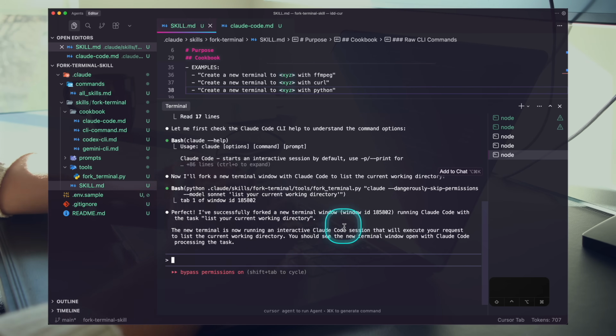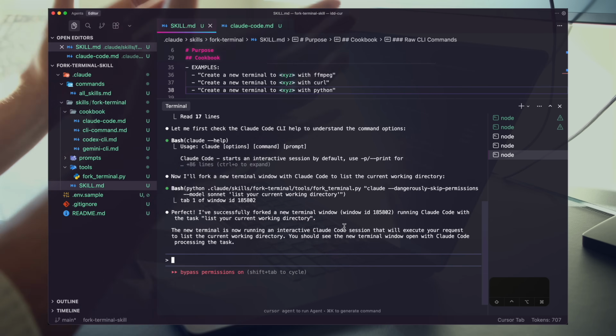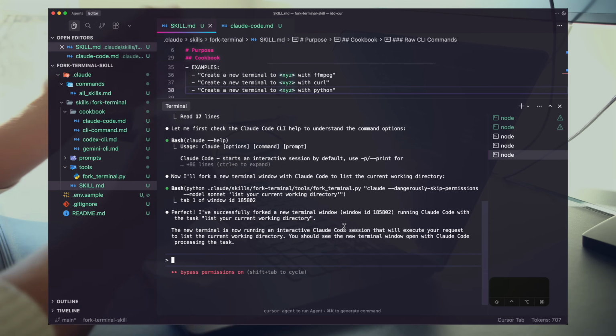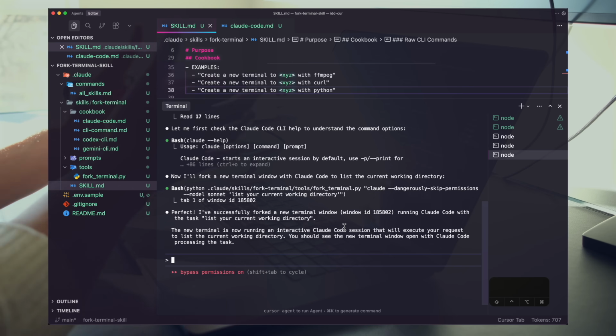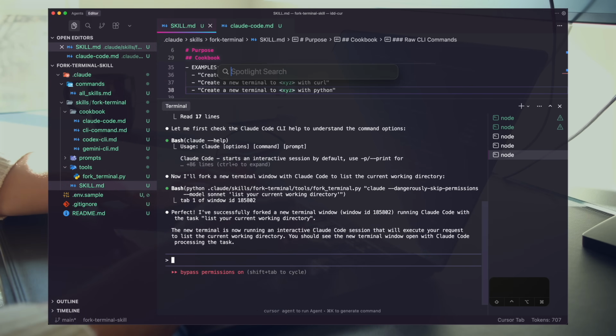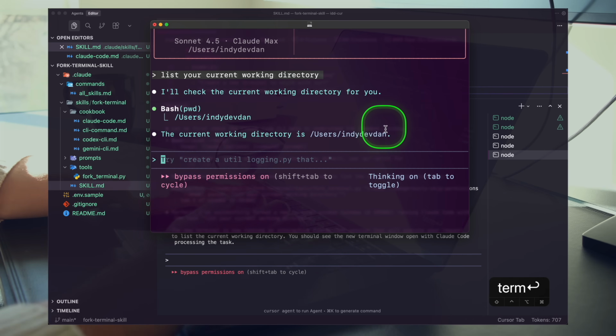Okay. And now it's working on a brand new terminal window, right? And we're starting to see why this is useful, right? I just took some work that I wanted to do, moved it to a new terminal. We can hit terminal here, and we should see this working. There we go.